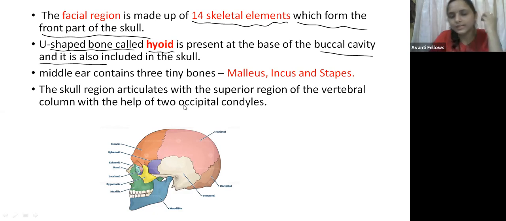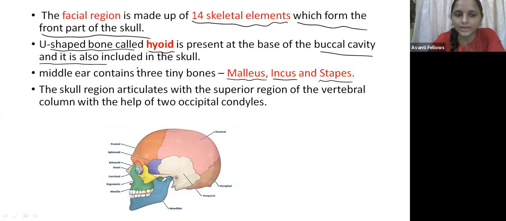We know that the middle ear consists of the ear ossicles. The ear ossicles are the malleus, incus, and stapes, and the stapes is the shortest bone present in the human body. Can anyone tell me which is the shortest bone in the human body? Very good, Shivani. Stapes, right? So these are the ear ossicles, included in the facial bones. Yes, Mayuri, good.